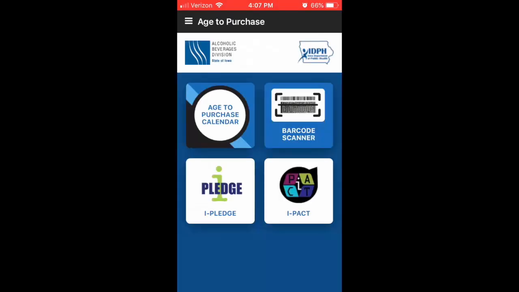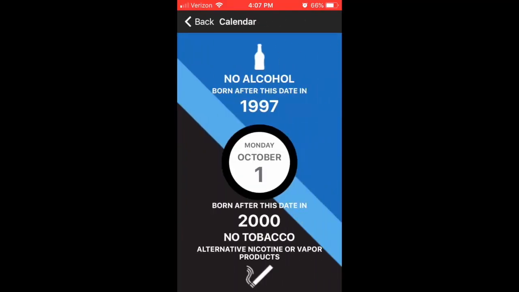Prior to launching the app, the client would distribute paper calendars to businesses as part of their iPledge and iPack trainings, which help train business owners and their staff on how to check IDs for alcohol and tobacco-related purchases. The client had decided to move away from the calendars, and currently some of their users have moved on to tools such as the FDA Age Calculator app. However, the client wanted their own application in case the FDA app became changed or discontinued.